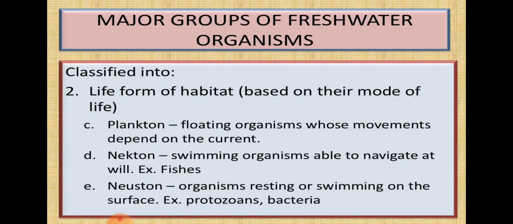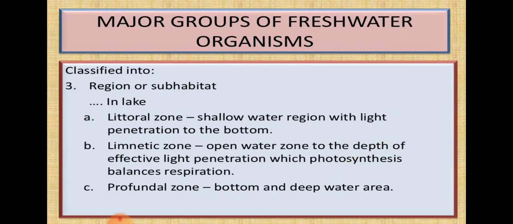So protozoans and bacteria are also neustonic organisms. Sometimes they may undergo rest or they may swim on the surface of the water. So these are the groups of organisms. Next, the third major group of organisms is classified by region or subhabitat.